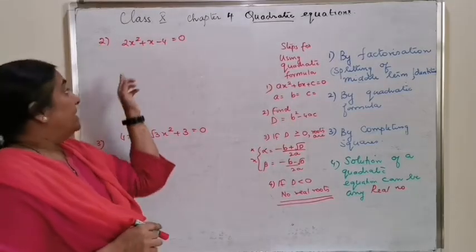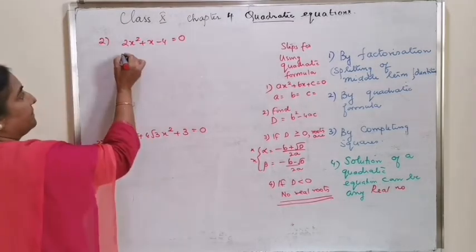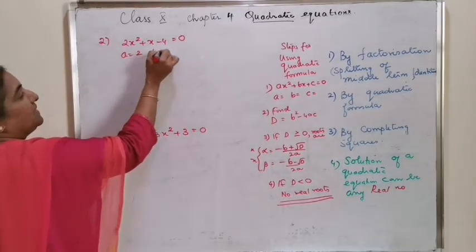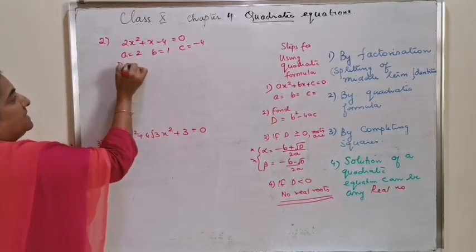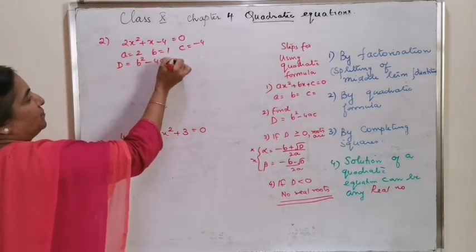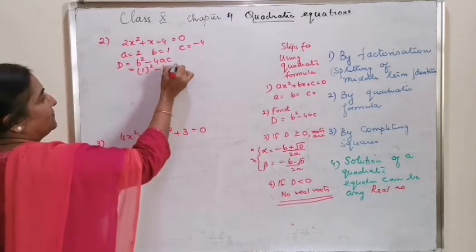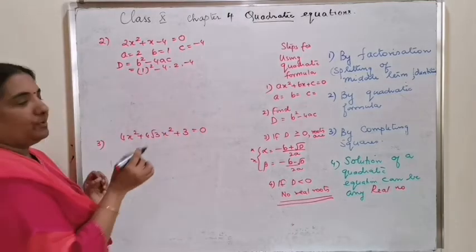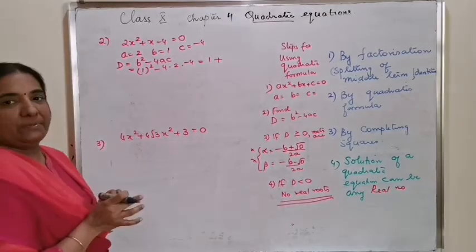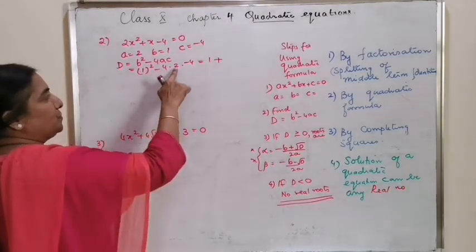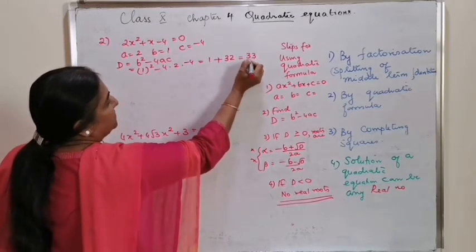Number 2, 2x square plus x minus 4 is equal to 0. A value is 2, b value is 1, c value is minus 4. D is equal to b square minus 4ac, which is equal to 1 the whole square minus 4 into 2 into minus 4, which is equal to 1 plus, when it is negative and negative, it will become positive, 4 into 2, 8, 8 fours are 32, which is equal to 33.